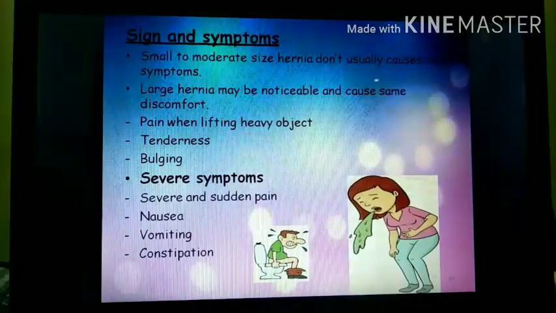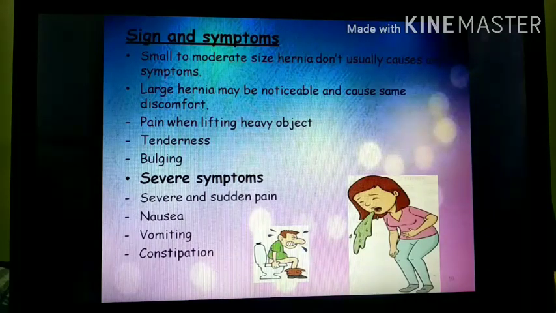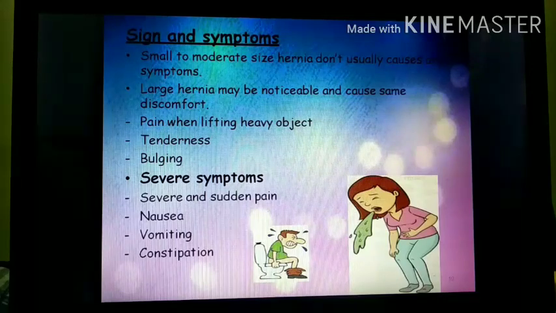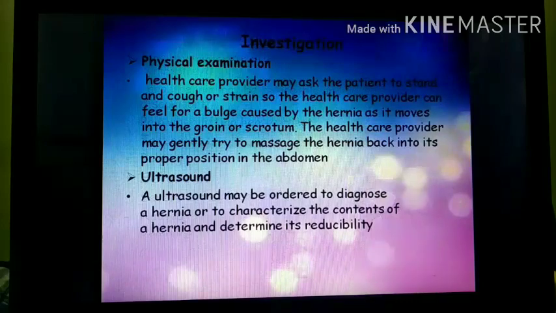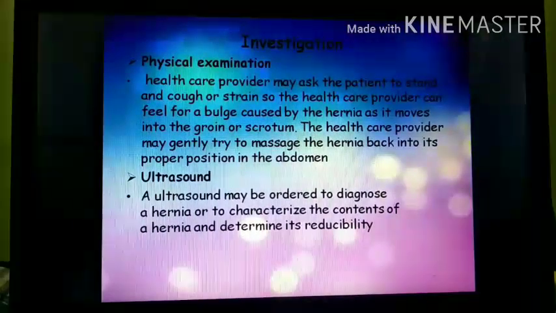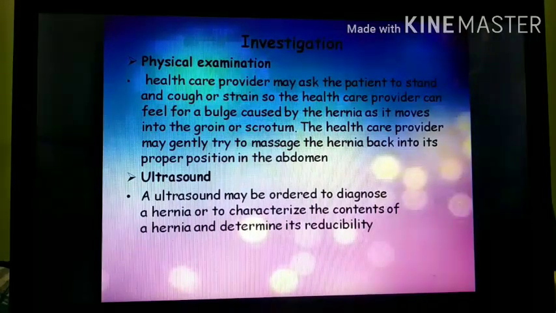After that, the signs and symptoms: small to moderate size hernias do not show any type of symptom, right. If the hernia is small or moderate size, then no symptoms will appear. But if the hernia is very large, then it may cause discomfort, pain during heavy lifting, tenderness, pain on touch, bulging of the organ. Then severe symptoms include sudden pain, nausea, vomiting and constipation. After that, the investigation includes physical examination.